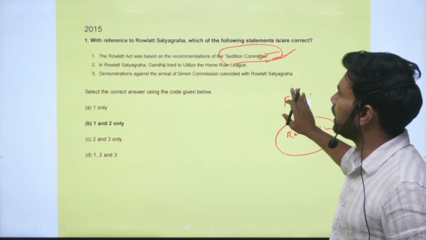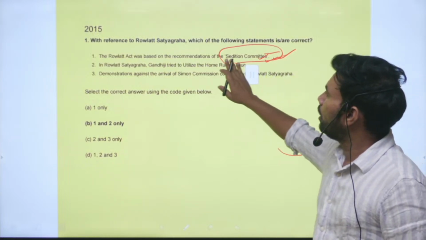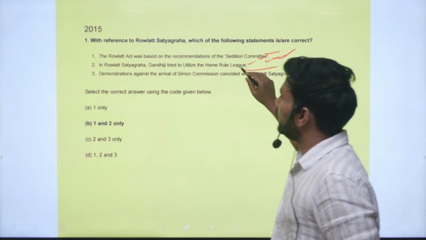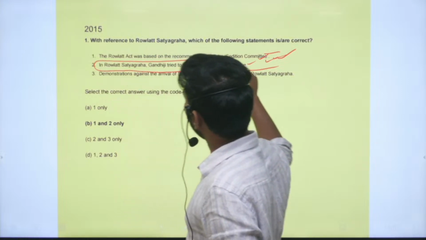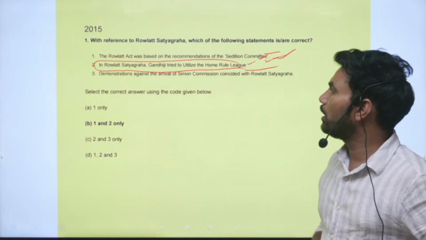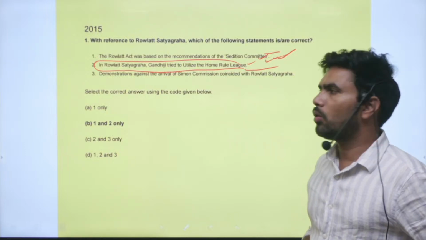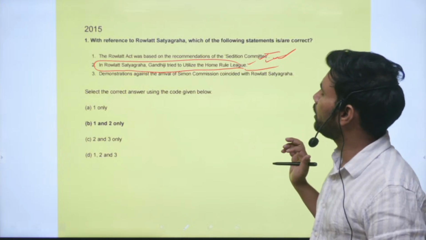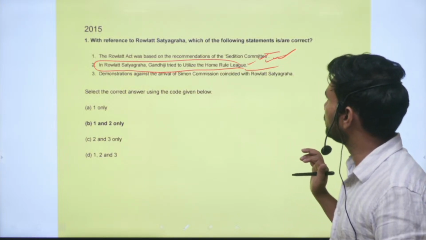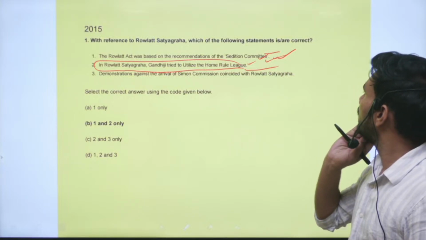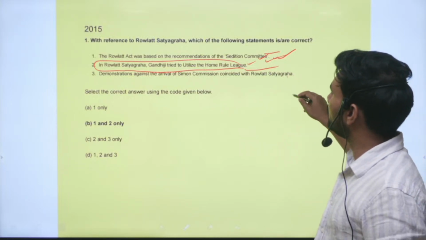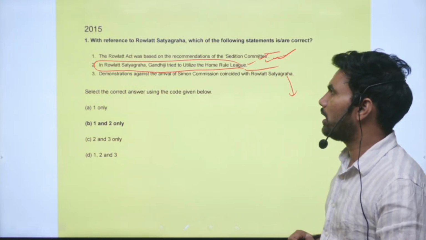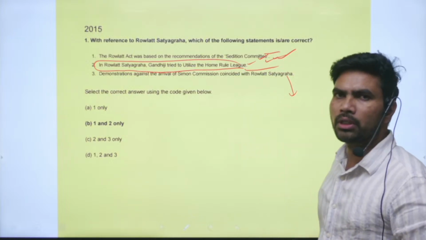Next: in Rowlatt Satyagraha, Gandhi tried to utilize the Home Rule League. Yes, this is also a correct statement. Gandhiji tried to use the Home Rule League in protest against the Rowlatt Act, and that is called Rowlatt Satyagraha. Next: demonstrations against the arrival of the Simon Commission coincided with the Rowlatt Satyagraha. The Simon Commission came after all these things had happened, when the Home Rule League had almost subsided.